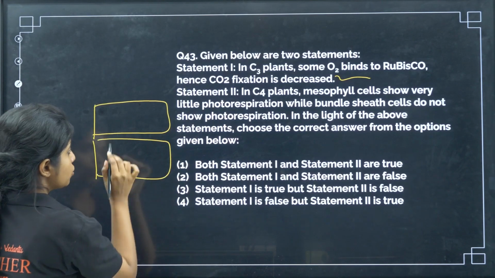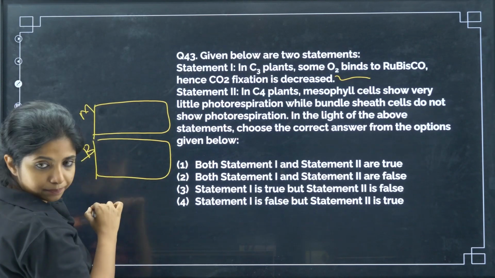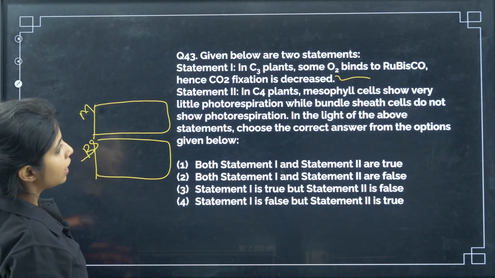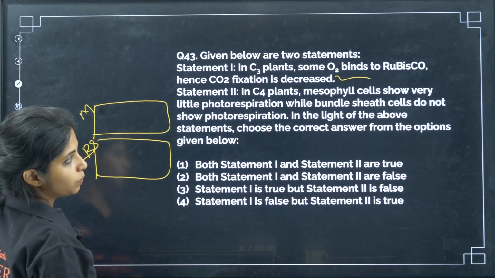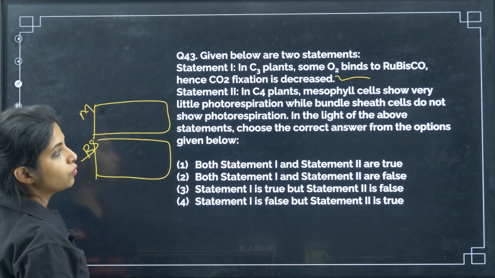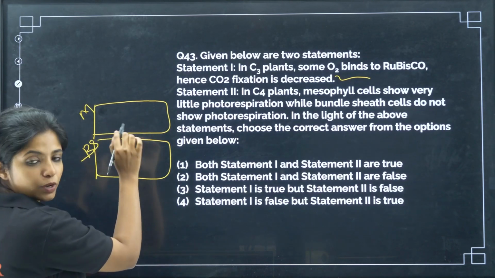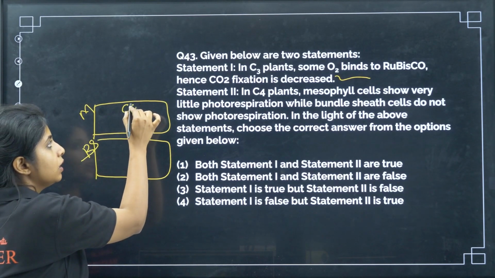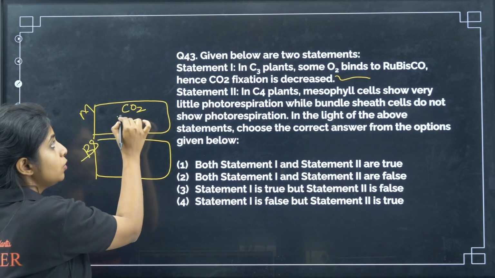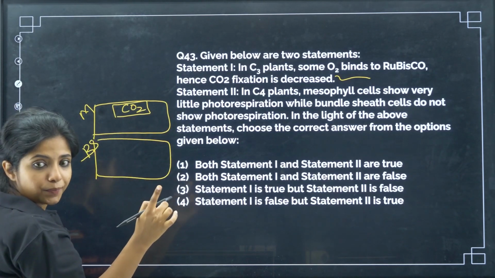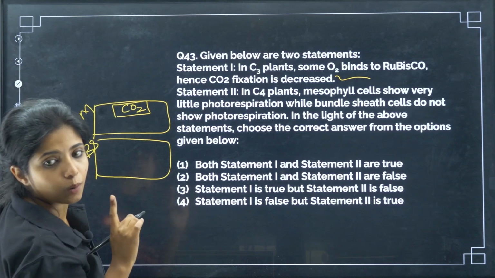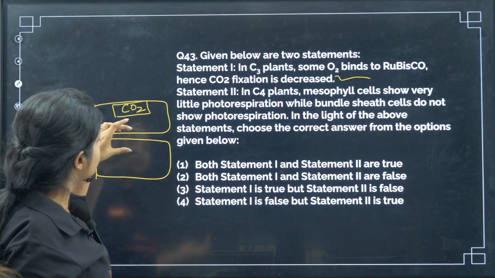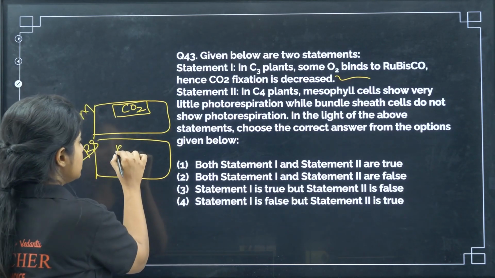Okay, so in C4 plants you have two things, you have mesophyll cell and you have bundle sheath cell. Now over here I am saying mesophyll cells show very little photorespiration while bundle sheath cells do not show photorespiration. Do you think here photorespiration would be happening? No. Mesophyll cells are designed in a way that the CO2 is actually fixed over here, not with the help of rubisco, but by PEP carboxylase. So if rubisco is not there, I don't think photorespiration would be happening over there. Rubisco is right over here, within the internal layer.